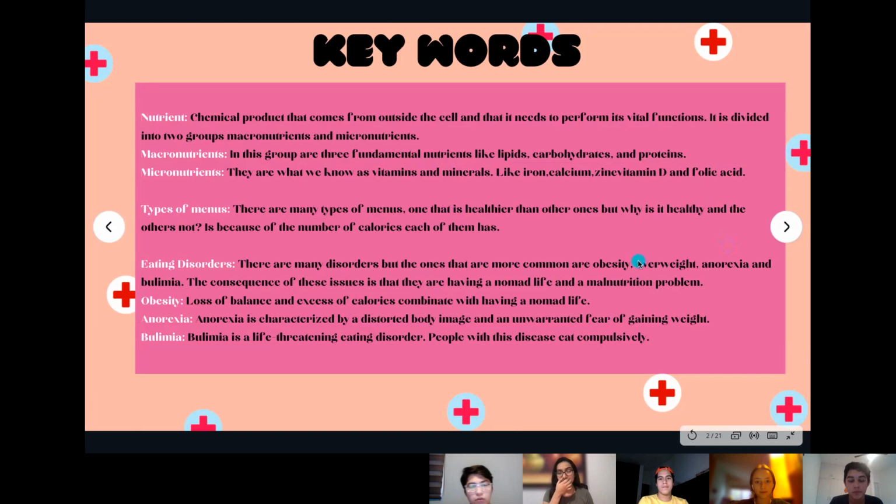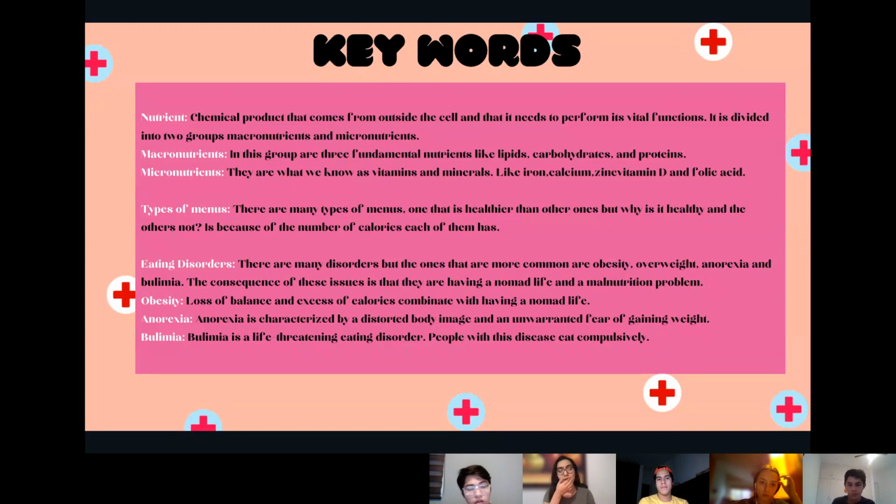First of all, we will see some keywords of the topics we will see in a couple of minutes. Let's see it. Nutrient: a chemical product that comes from outside the cell and that it needs to perform its vital functions. It is divided into two groups, macronutrients and micronutrients. Macronutrients: in this group are three fundamental nutrients like lipids, carbohydrates, and proteins.